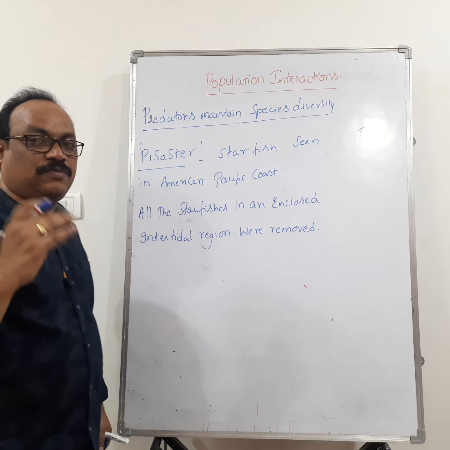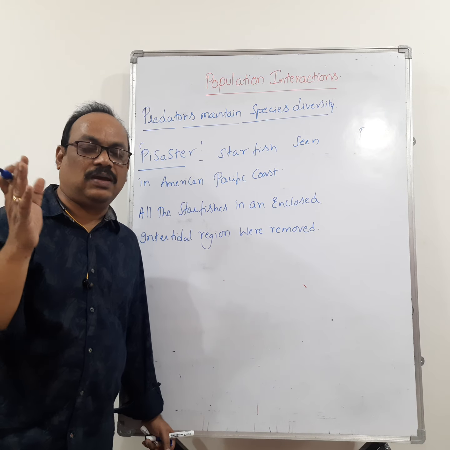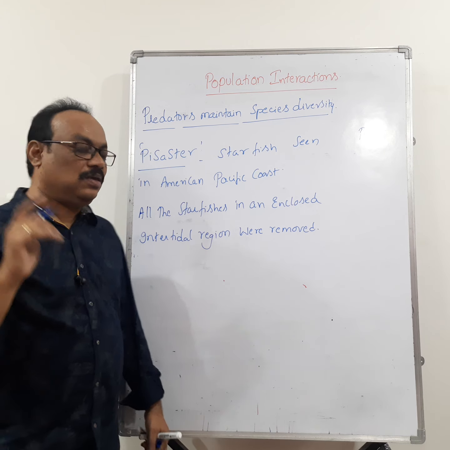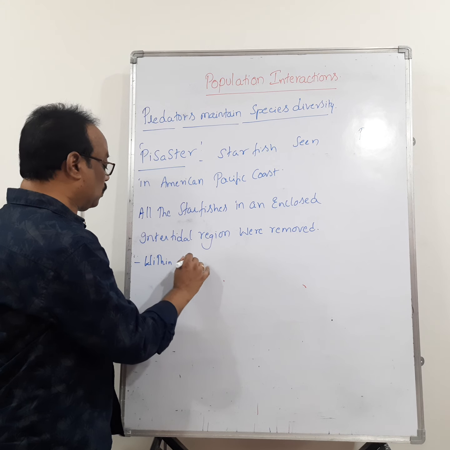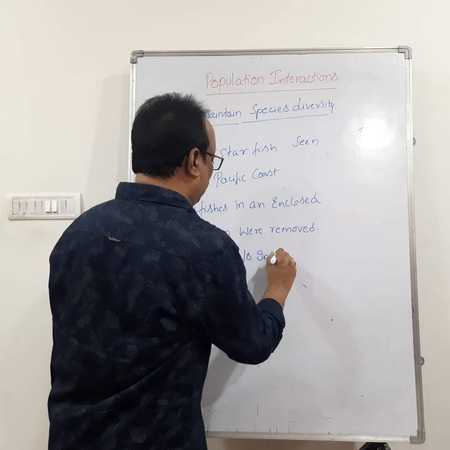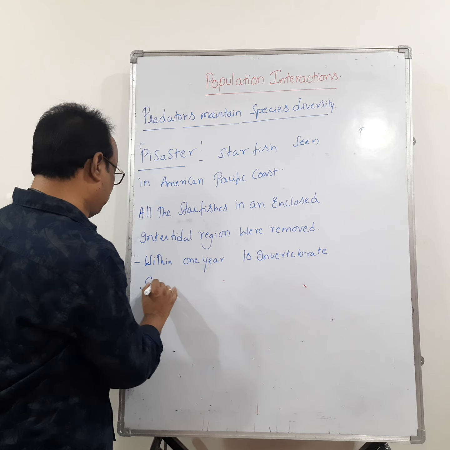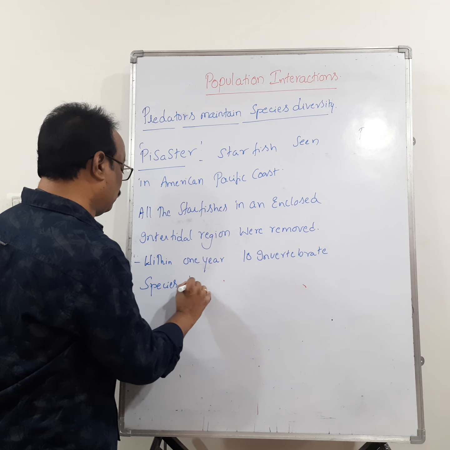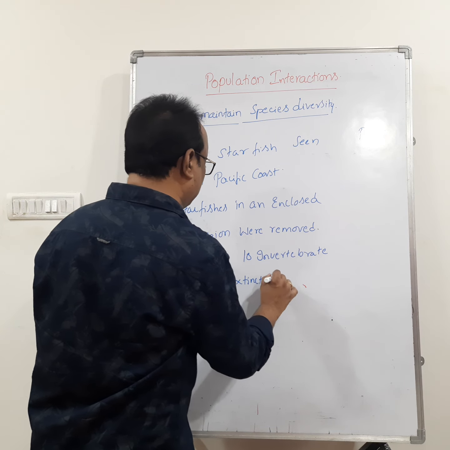So for experimental purposes, they removed all the starfishes present in an enclosed intertidal region. Within 1 year, 10 invertebrate species became extinct in that region.